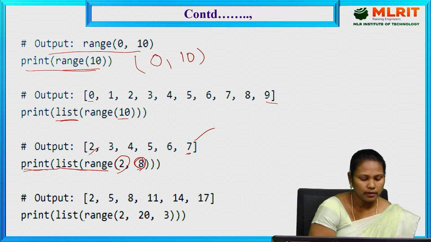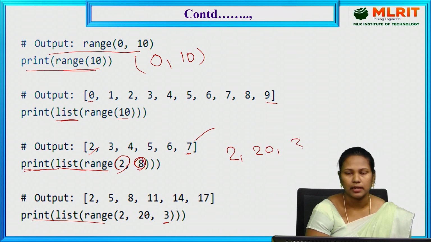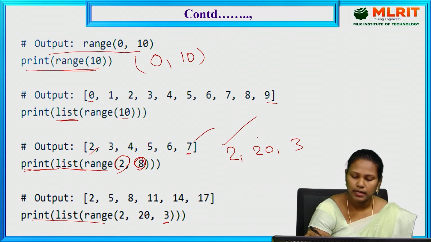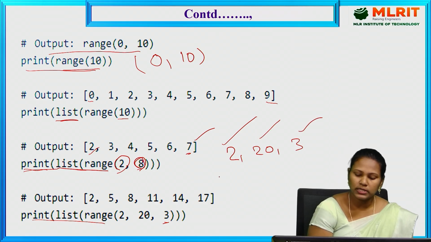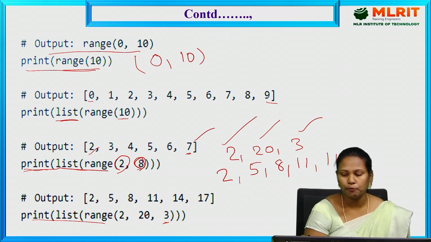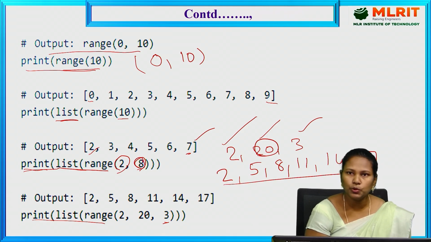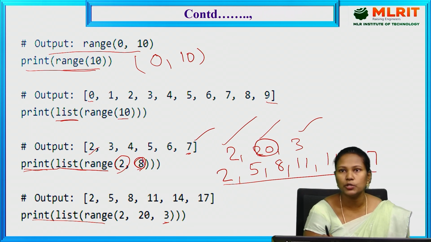The next one, here we specify the step size also: 2, 20, 3. So starting index, stop index and the step size. It starts from 2 and the step size is 3: 2 plus 3, 5. 5 plus 3, 8. 8 plus 3, 11. 11 plus 3, 14. 14 plus 3, 17. 17 plus 3, 20. But the stop index is 20, so we need to stop here. So the range function generates the sequence of numbers depending on the step size. If you are not giving the step size, by default it takes 1 on.